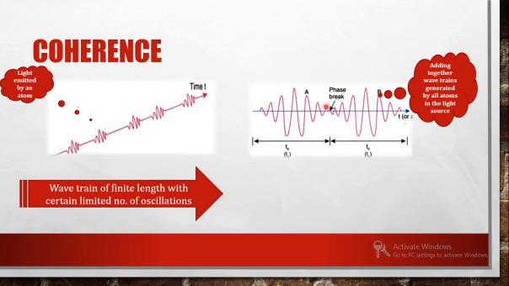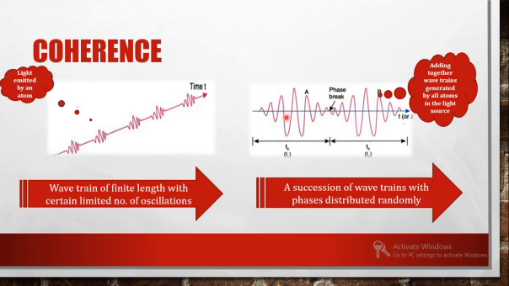So the distance up to the break in phase is said to be a coherence length or coherence time. In terms of time you call it coherence time, or in terms of distance you call it coherence length.